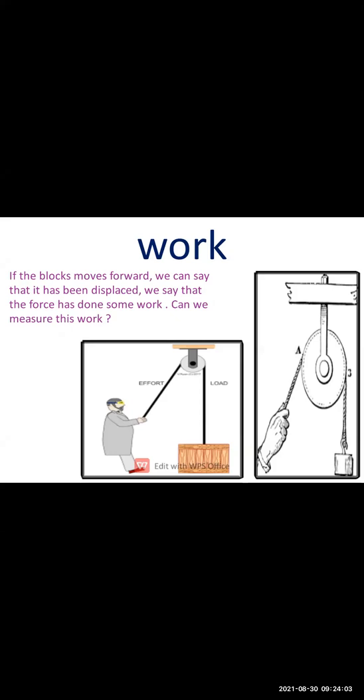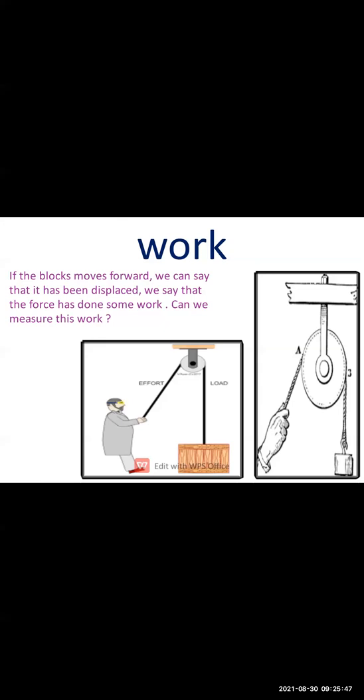Okay, now here in this picture, what do you see? Let me ask one student. In this picture we can see that the block is there, and to the block a rope is tied, and there is one pulley through which the rope is coming towards the man. And what does the man do? He is applying the effort to pull the load. So what type of effort is the man taking? He is applying the force.